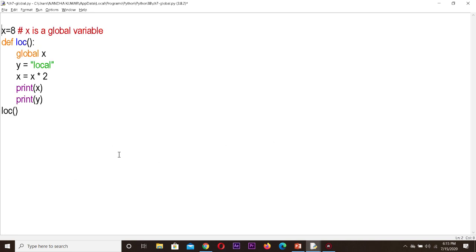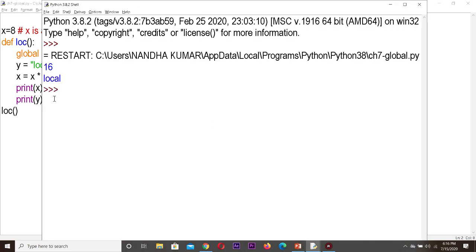So in this example, we are using both local as well as global. x is equal to 8, it is defined outside, so it's a global variable. Global x I am using because I am going to change the value of x. And y I have initialized inside, so that is a local variable. Now I am printing both the values. So we will be getting the output. Let us see, x value is 8, 8 into 2, 16. y value will be local. Okay, so 16 and local. We are getting the output.